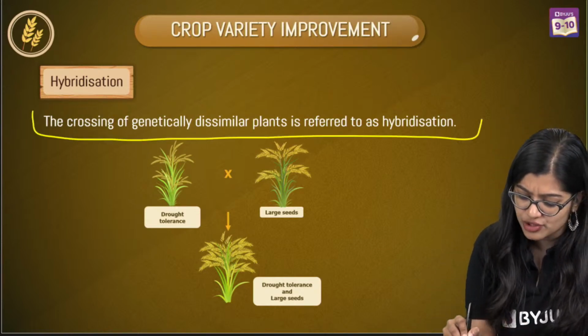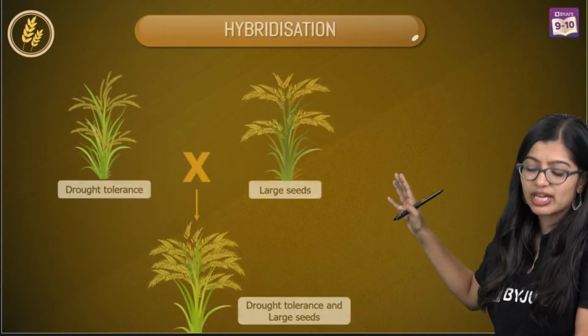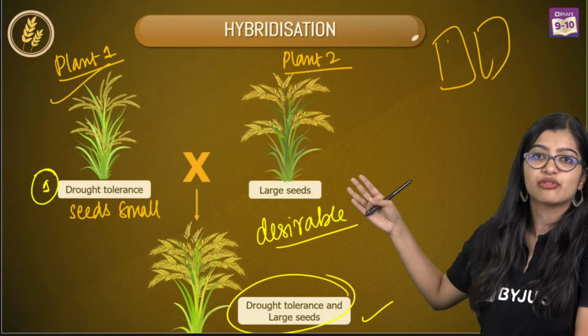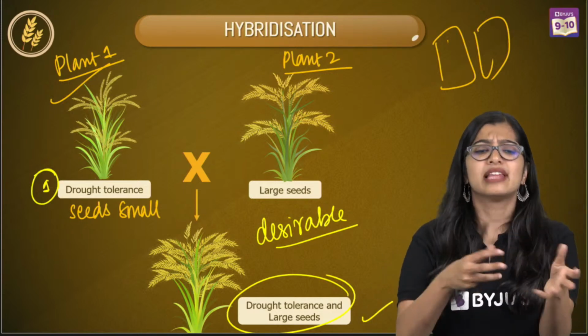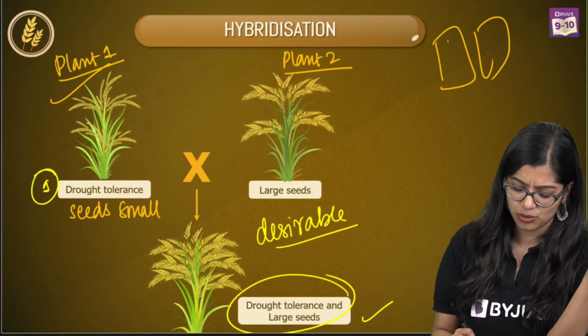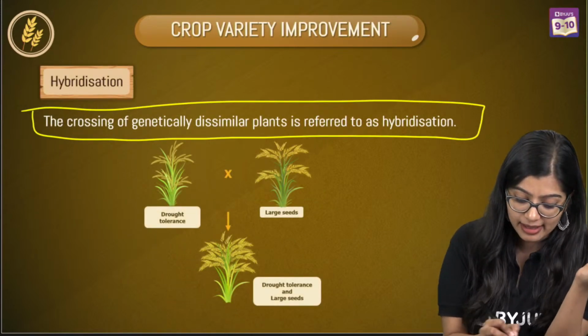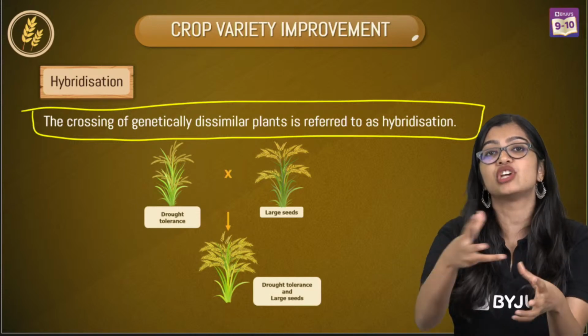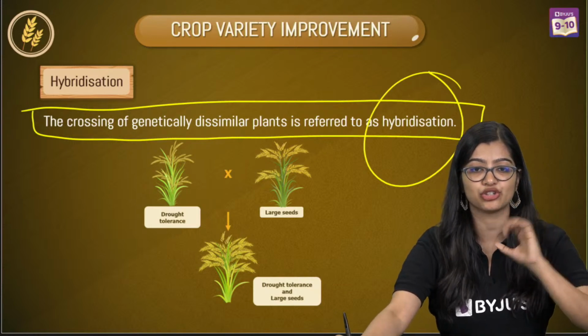So the crossing of genetically dissimilar plants, right? Like I told you, here we're looking at plant 1 and 2. They're not the same. Even though they may be of the same species or the same genus, they'll have some slight differences, no? So when I cross these 2 over, this crossing of genetically dissimilar plants is what I call hybridization.